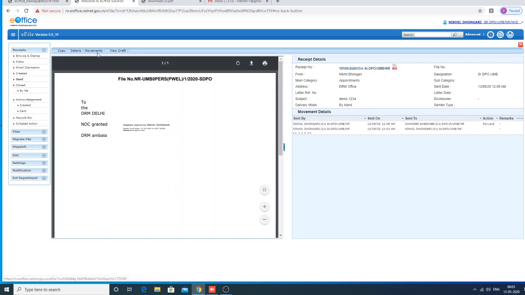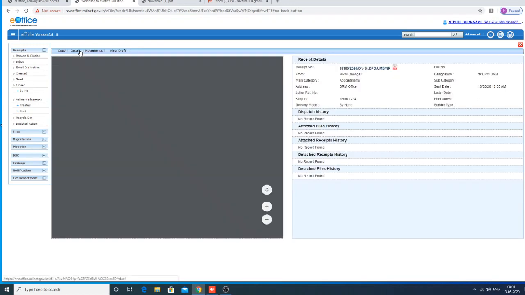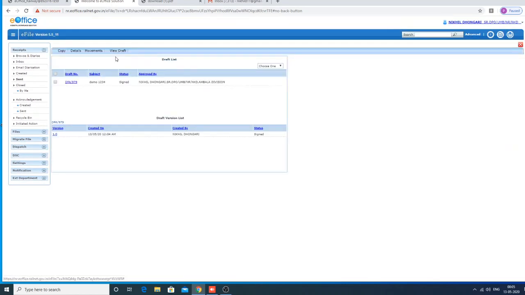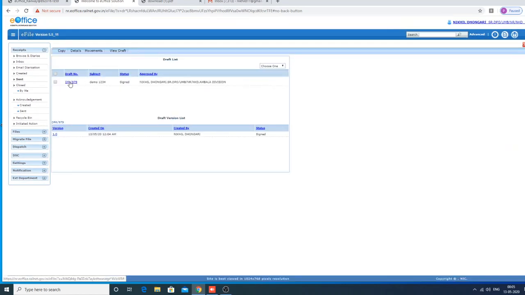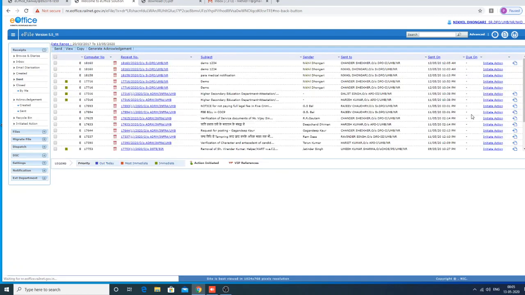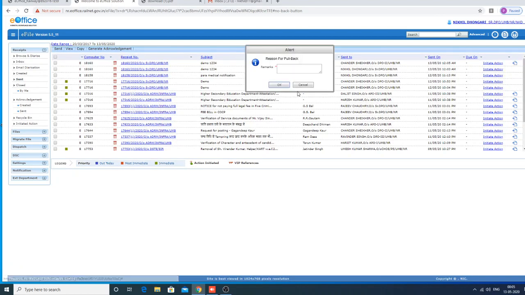See, this is the thing. Details. See, this is the draft, along with the attachments. See, with the attachment, the file is sent. This time I am pulling back this file from here because I just sent it as a test one.